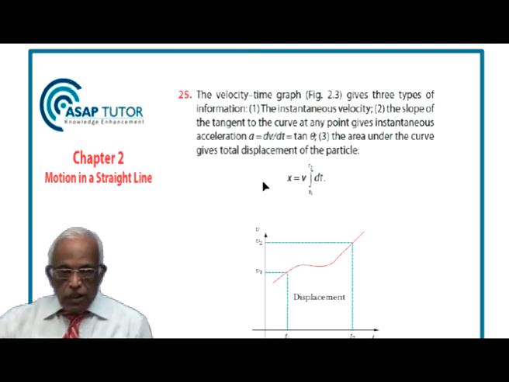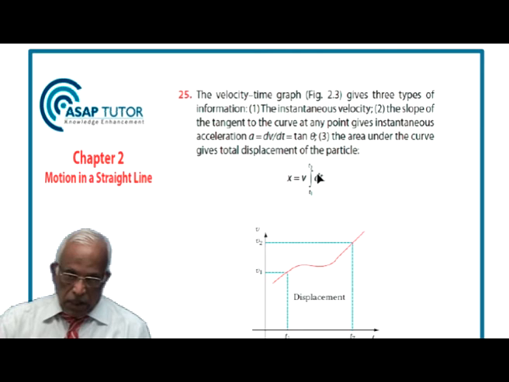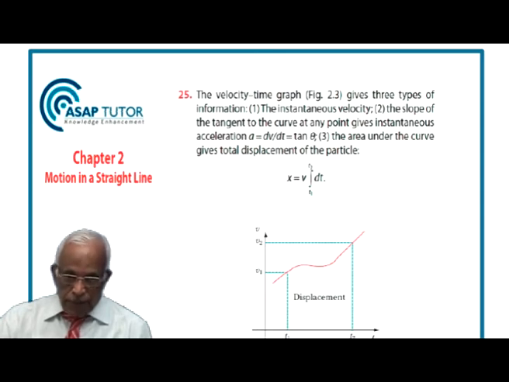Then the velocity time graph gives three types of information. We have plotted time on the x-axis and velocity on the y-axis, and there are three pieces of information in it. The first is the instantaneous velocity: at a given instant t1, the velocity is v1, and at t2, v2. The second is the slope of the tangent, which gives instantaneous acceleration a equal to dv by dt.